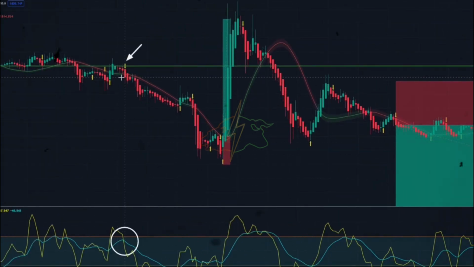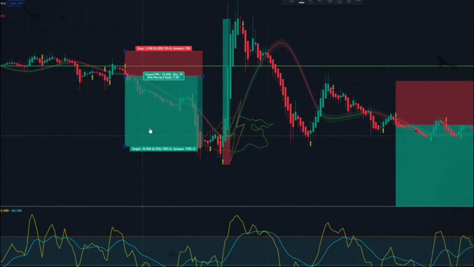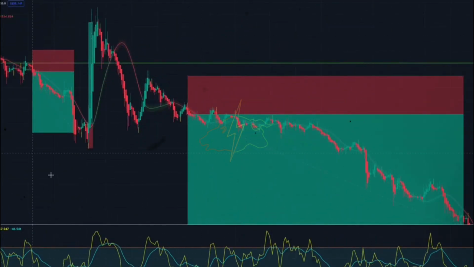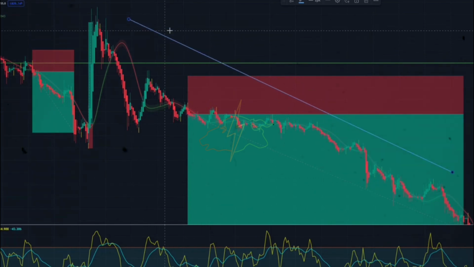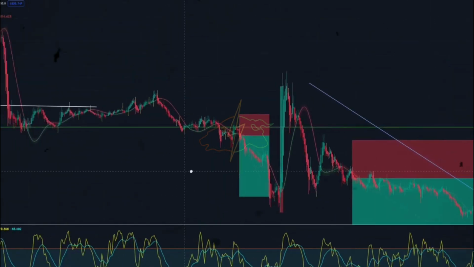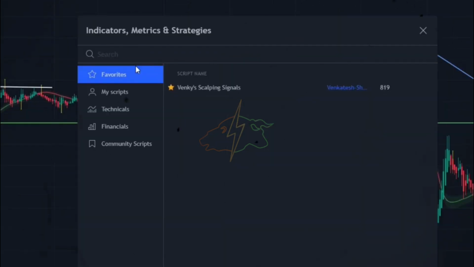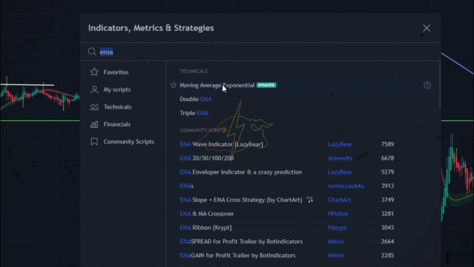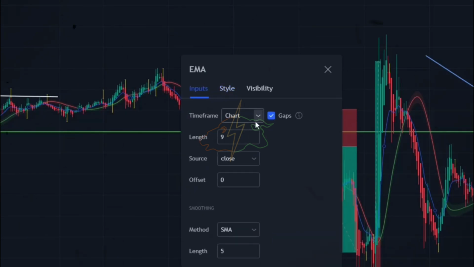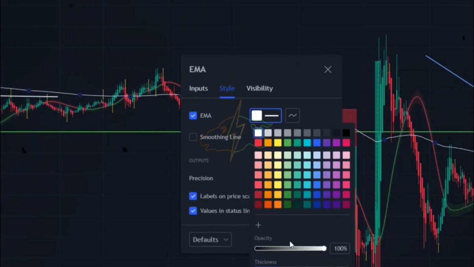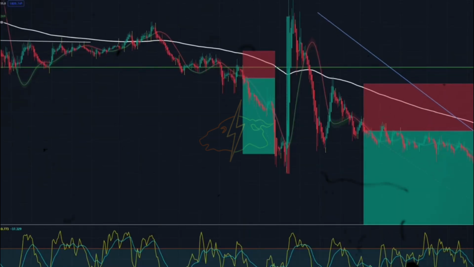And here sell signals have been given by both indicators. There's a method that if you trade according to and with the flow and movement, you're going to have more successful trades. To understand the flow and trend of the market, I add the EMA indicator to my charts. In the settings of this indicator, in the input section, I change the number 9 to 200 and change its color to white and make it bolder so it can be seen better.